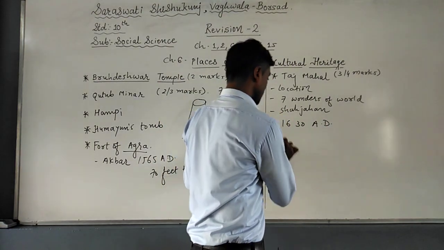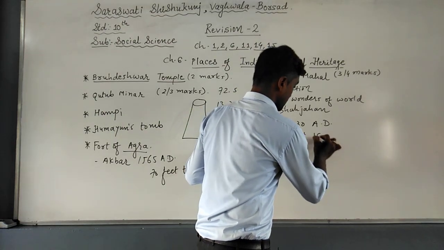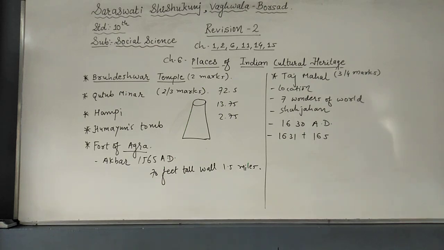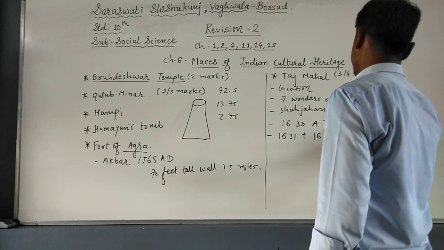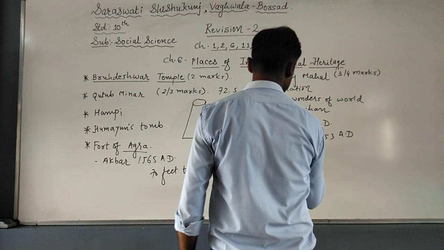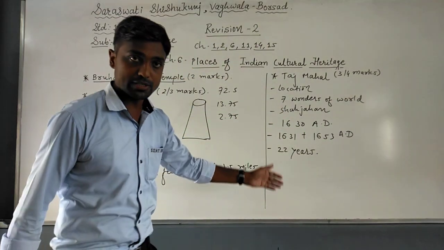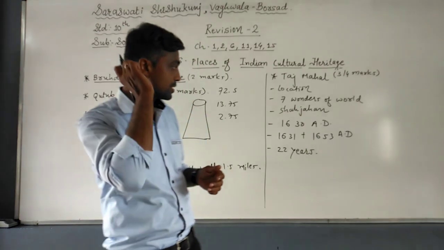So the construction work of the Taj Mahal started in 1631 and was completed in 1650, or 1653 AD, it is not exactly mentioned. So it took at least 22 years to complete this. Now students, I have written the key points only. You can write in full sentences to make the whole answer.